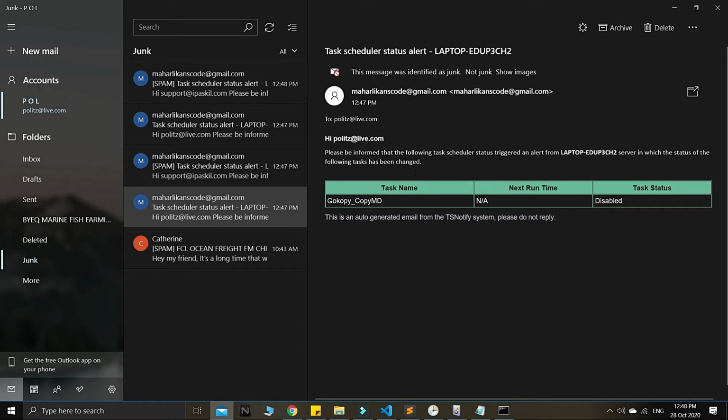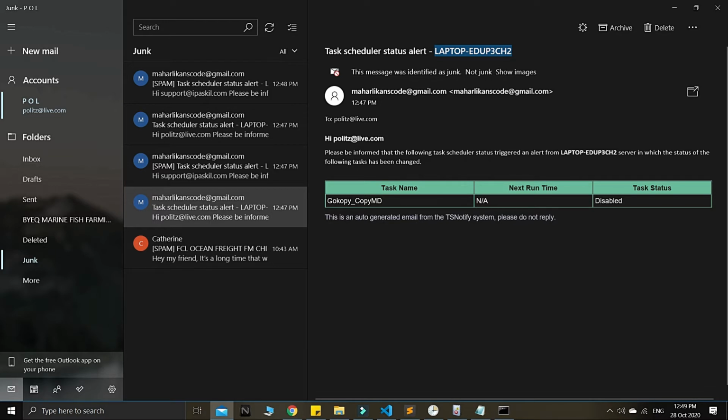So right now, hi police, this is the standard message, guys. Now it's totally working, guys. The Task Scheduler Status Alert, this is our subject here. From which computer you are using or installing this TS Notify software that we have here. Then your setting from harlequanscode@gmail.com. So you can set everything here in our config.yaml file. And then this is the standard message here.